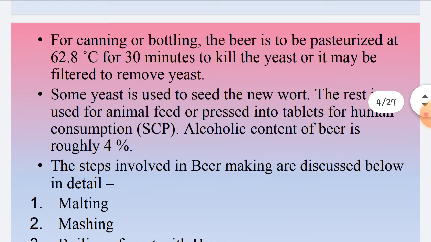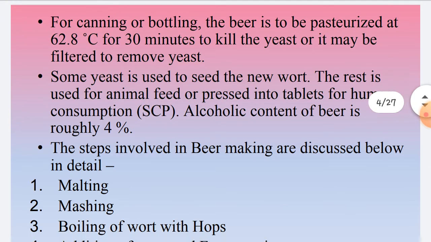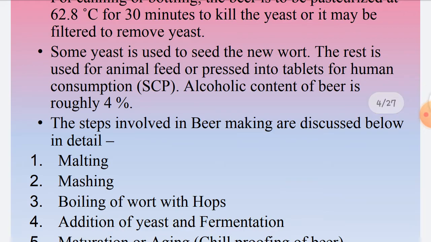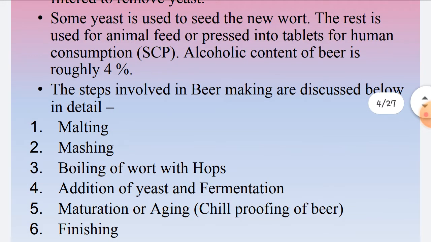Now after the aging is over, canning or bottling of beer is done. You have to pack the product in cans or bottles or even large kegs. The beer is to be pasteurized at 62.8 degrees Celsius for 30 minutes to kill the yeast, or it may be filtered to remove the yeast and then bottled. Or after bottling also, pasteurization can be done.